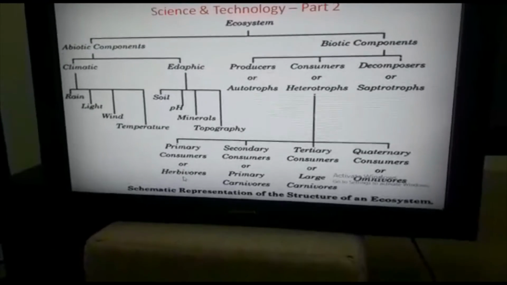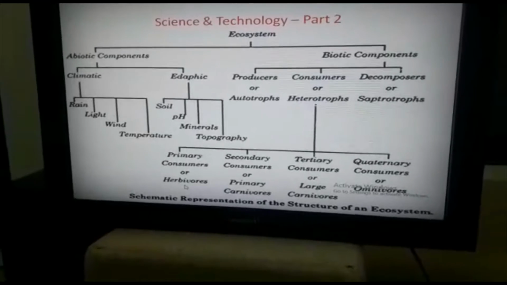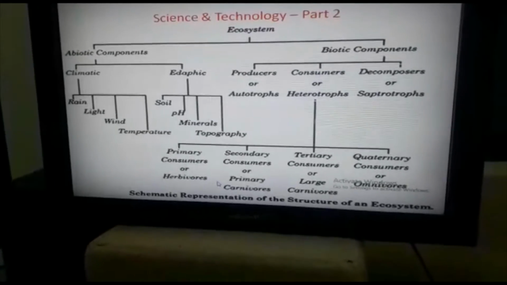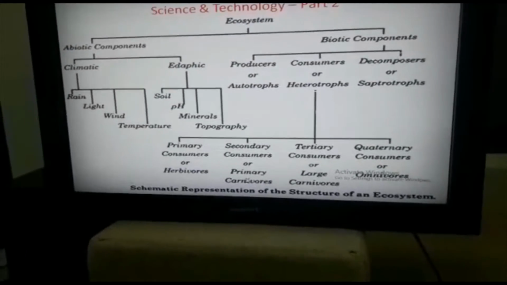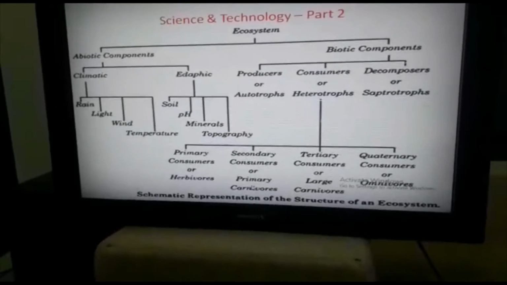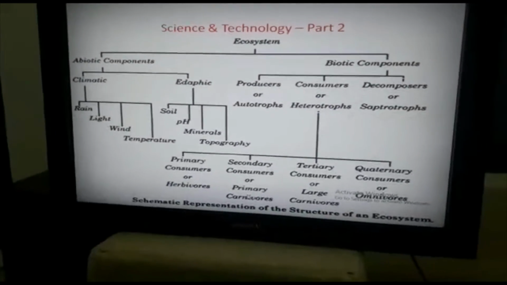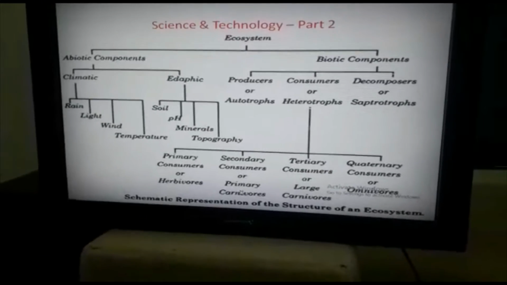For example, cow, goat, horses, deer, sheep, etc. Then primary carnivore. A primary carnivore will only eat herbivores or plant eaters such as mouse, but there are examples of rabbits, bears, giraffe, flies, humans, etc.